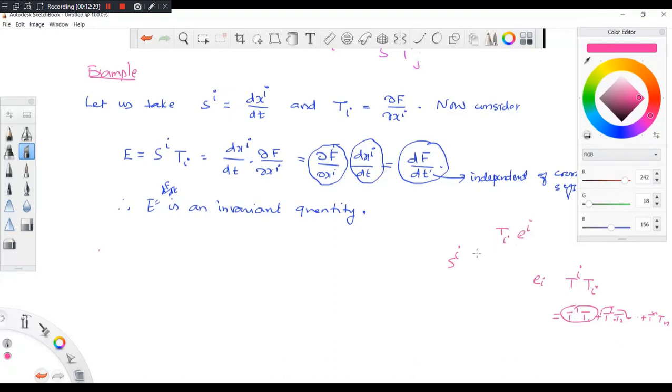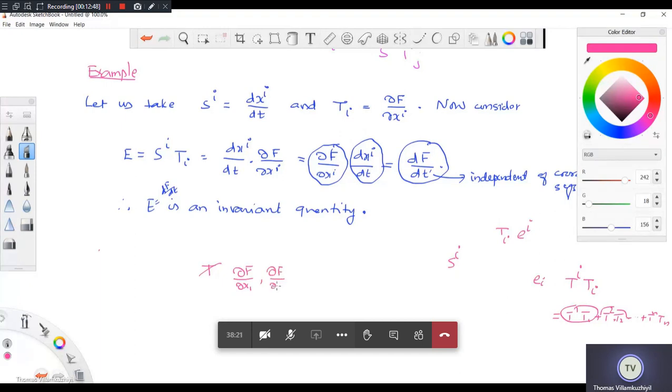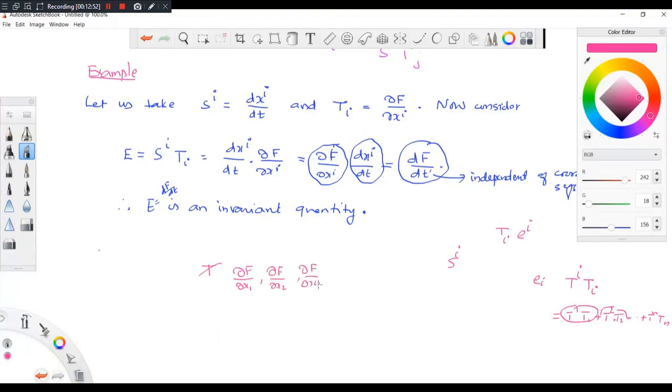Physical interpretation, see, so gradient, look here, this will be something like T, you take the gradient ∂F/∂x1, then ∂F/∂x2, ∂F/∂x3.